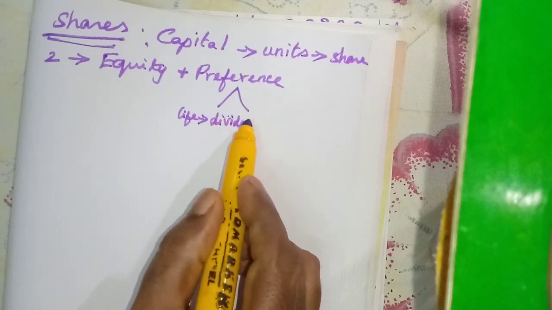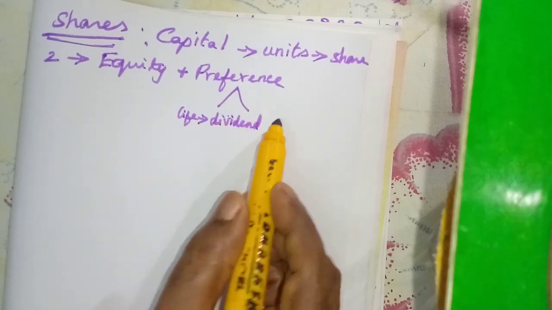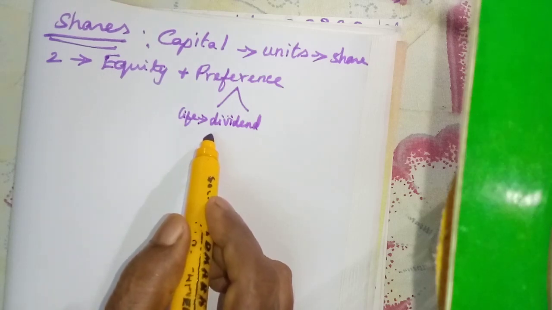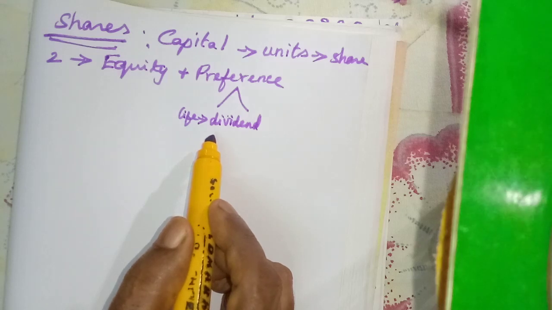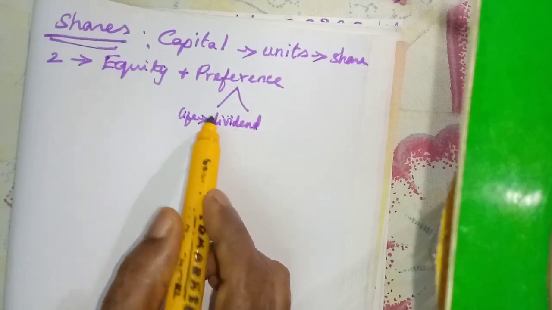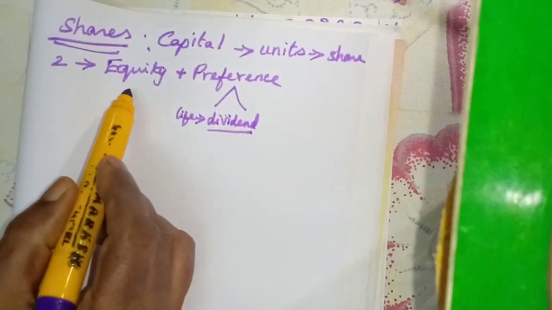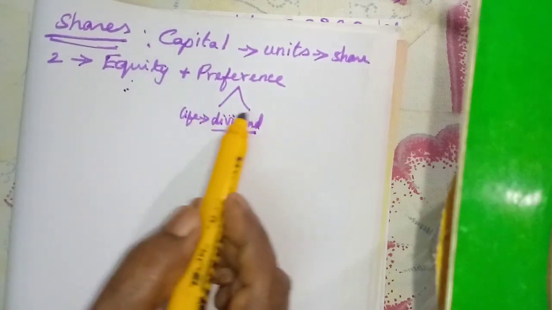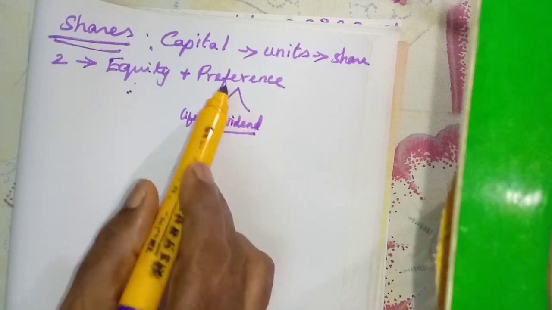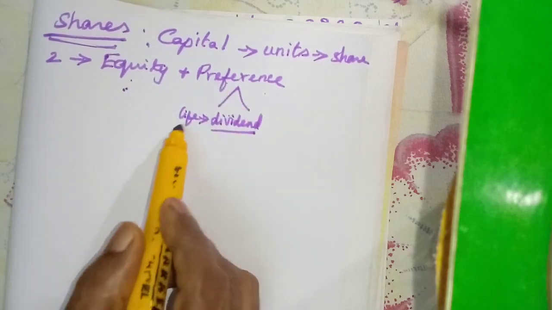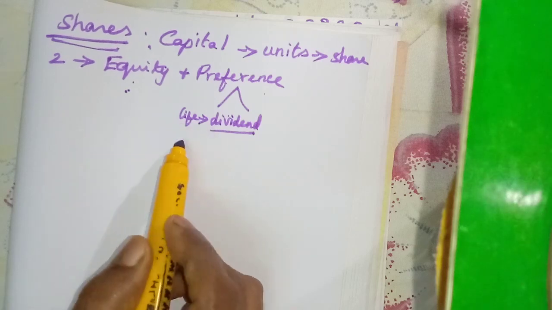You know what is dividend? The reward of the share. They have invested money in the company, so from the profit of the company, a portion of the profit will be distributed to the shareholders as dividend. The equity shareholders also get dividend, but whom will be given preference? The preference shareholders.